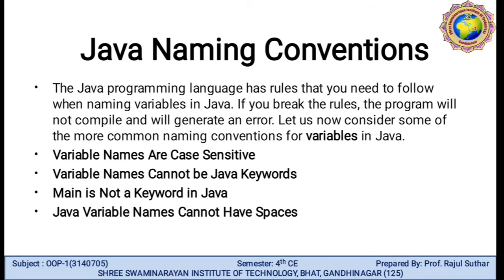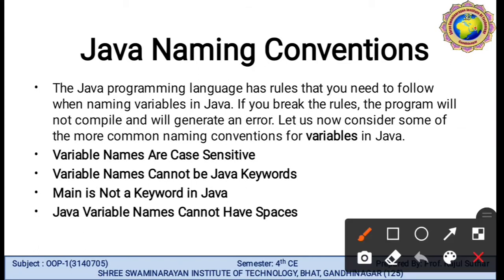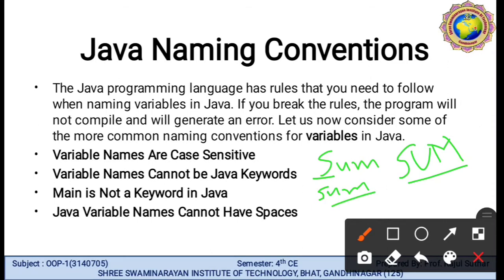We cannot write the same name; here sum and Sum are both different, because in this one I write the first letter as a capital, so it is also a different variable.